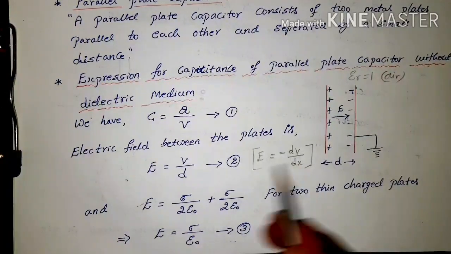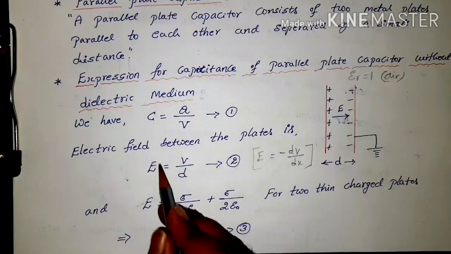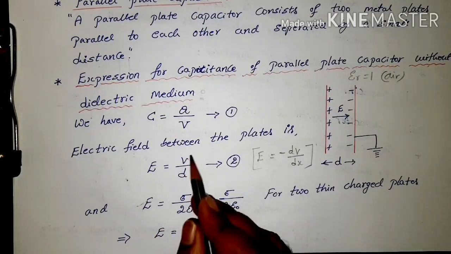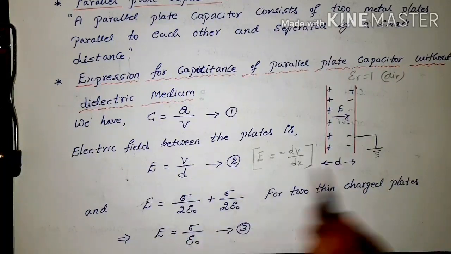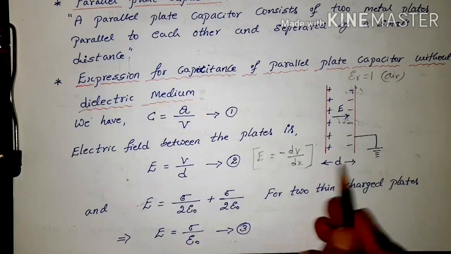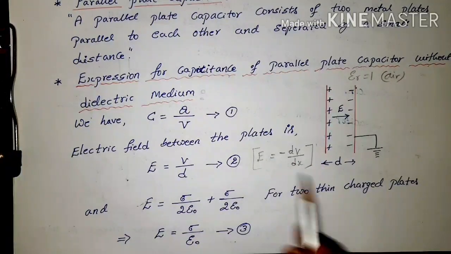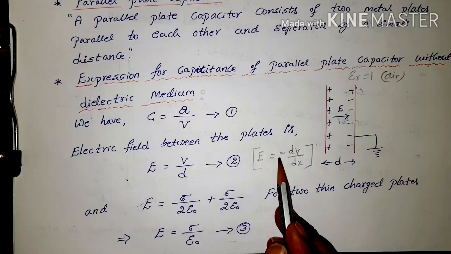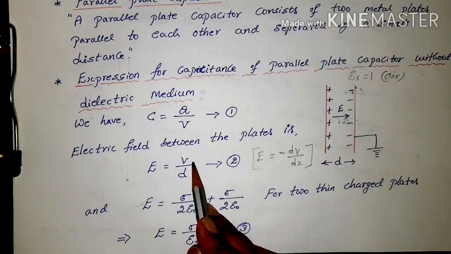We derived it. From this concept we are using this. For this particular situation, the electric field is nothing but the ratio of the potential V to the distance d between the two plates. For this situation the negative sign is not required. When we derived it the negative sign was there, but here we are just taking the ratio of these two things.